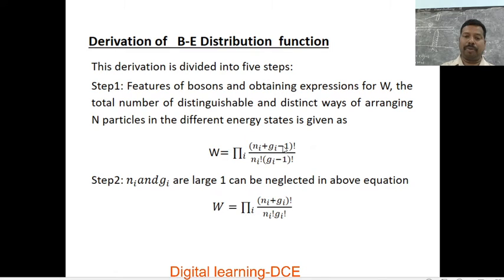In step 2, ni and Gi are large in number, thereby 1 can be neglected in the above equation. The 1 in the numerator as well as the denominator can be neglected because ni plus Gi has a large value, thereby the contribution of 1 in both numerator and denominator is negligible. So we neglect the 1, and then we get the thermodynamic probability W is equal to the product over i of (ni plus Gi) factorial divided by ni factorial into Gi factorial.